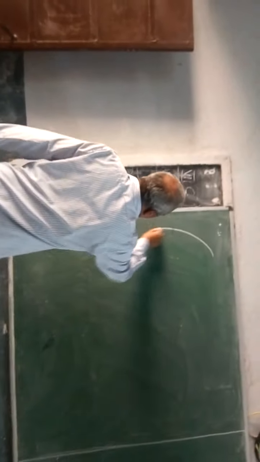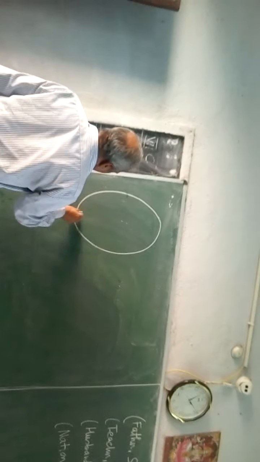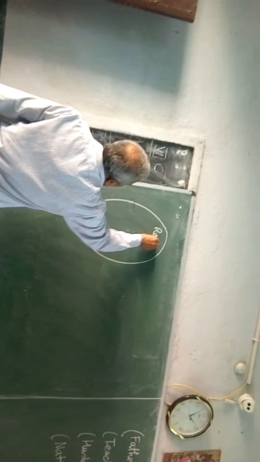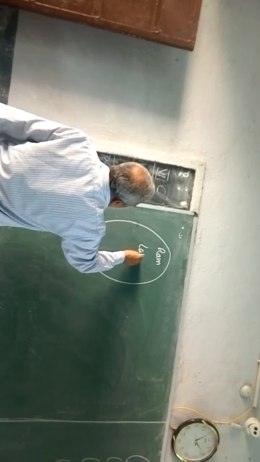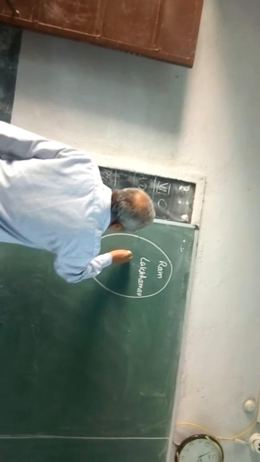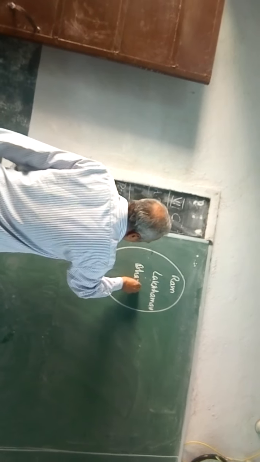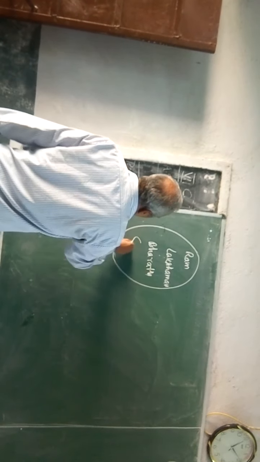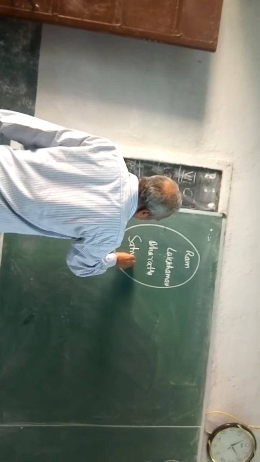Suppose I take a set: Ram, Lakshman, Bharat and Shatrughan. These are the four sons of Raja Dasaratha.